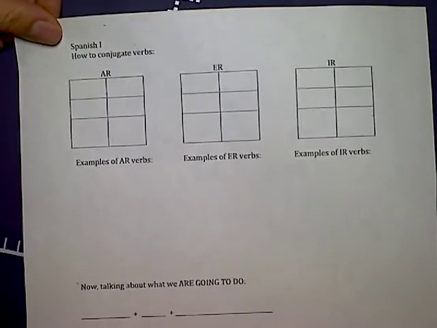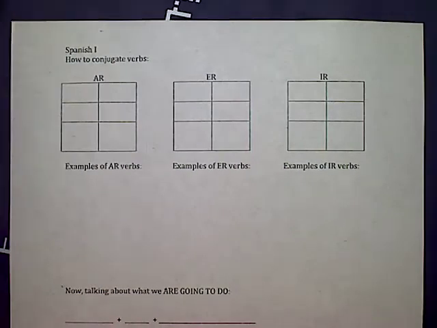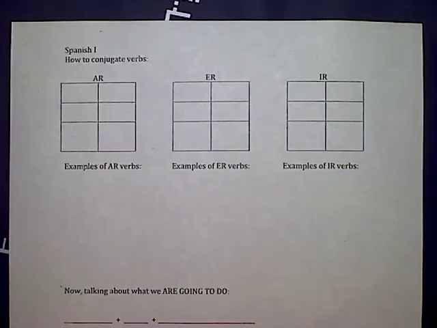All right, so when we are conjugating a verb, we've got three different kinds of verbs that we talked about yesterday, right? There's AR verbs, ER verbs, and IR verbs. And that's all there is. There's no other kinds. Of course, there are irregular verbs, but for the most part, they're all AR, ER, and IR. So first, let's talk about the verb endings.